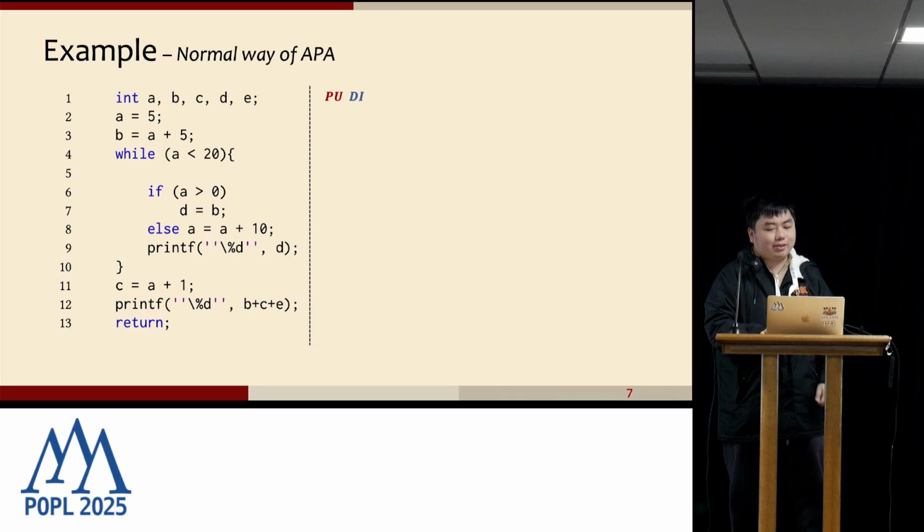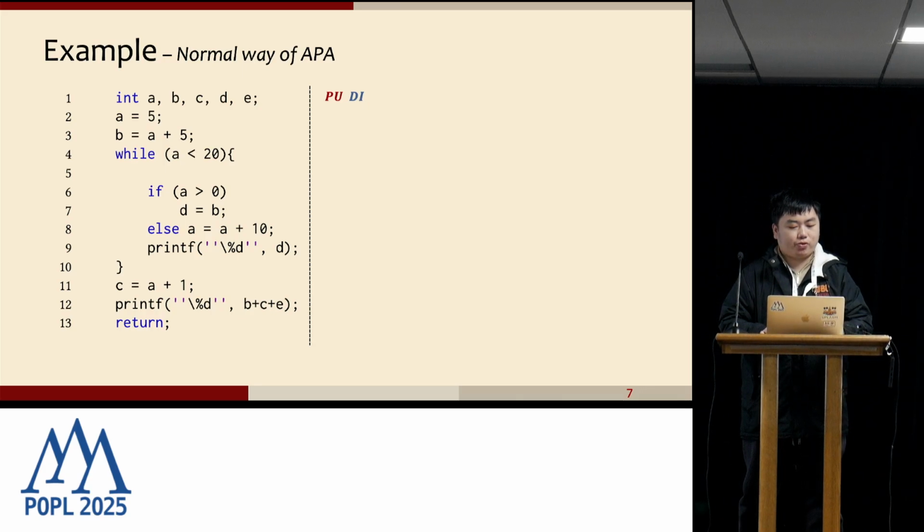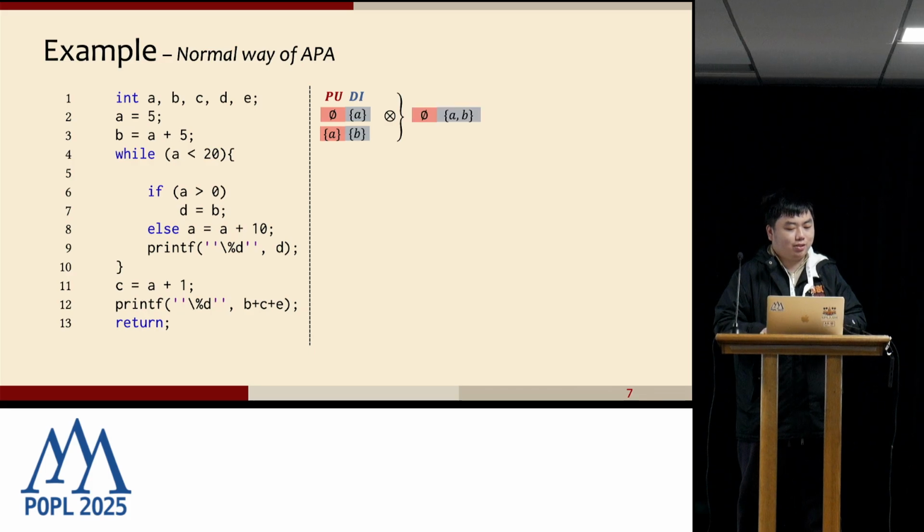So let's see how APA will compute the analysis result for a program. Here, the red one is the possibly uninitialized set, and the blue one is the definitely initialized set. Let's look at lines 2 and 3. In line 2, we got this result, and in line 3, we got this. When we use the multiply operator to combine them together, we get this result according to our rule.